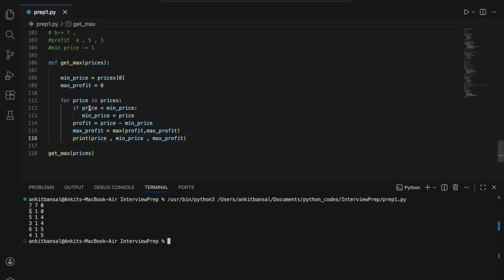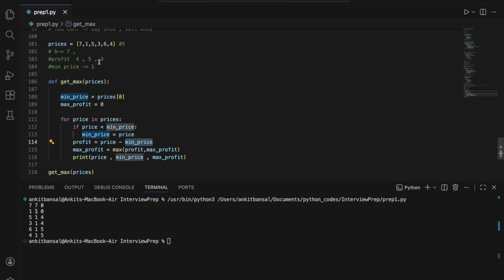Okay. Now I will check if this price is less than my minimum price, right? So my minimum price was 7 earlier, right? Second variable is a minimum price, right? Yes, it is less. So I will update my minimum price value to 1 now, right? Now what will be the profit? Profit will be price minus minimum price, right? So that will be again 0, right? So I will say, okay, maximum what I can do is I can buy at this and sell at this, right? If I buy at 7 and sell at 1, it will be minus 6. So I updated my minimum price, and the max we can do is 1 minus 1, 0.